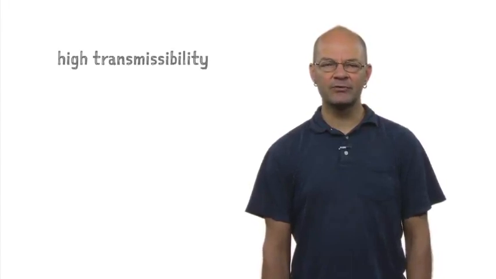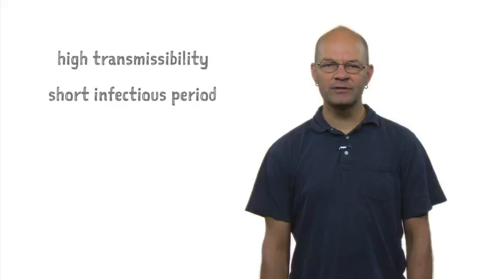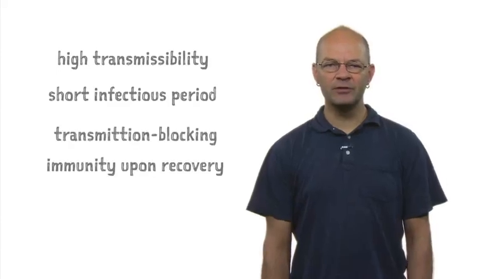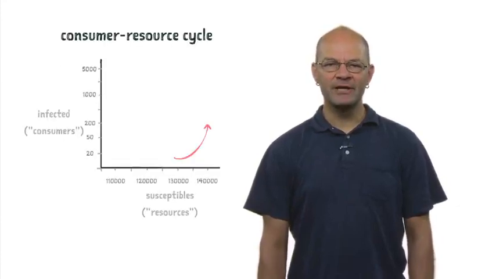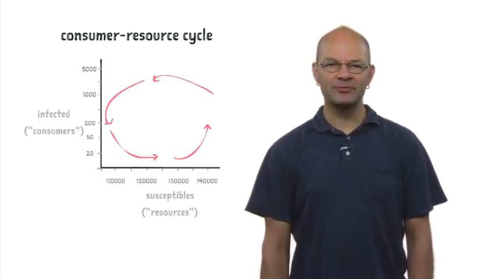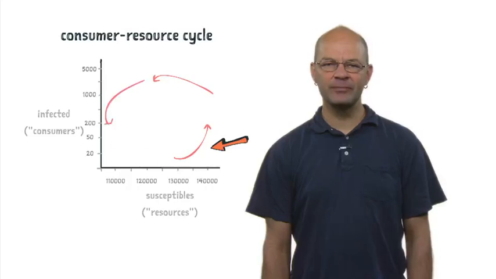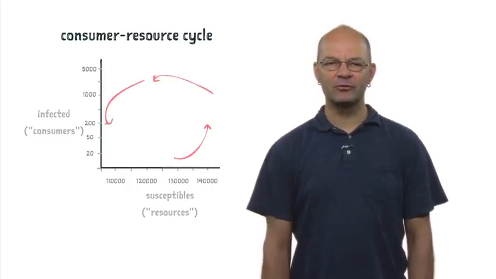Key characteristics resulting in population cycles are high transmissibility, short infectious period, and transmission blocking immunity upon recovery. The reason is that when such pathogens enter a susceptible population, they spread very rapidly, converting more and more susceptible individuals into infectious individuals in an epidemic of growing momentum.